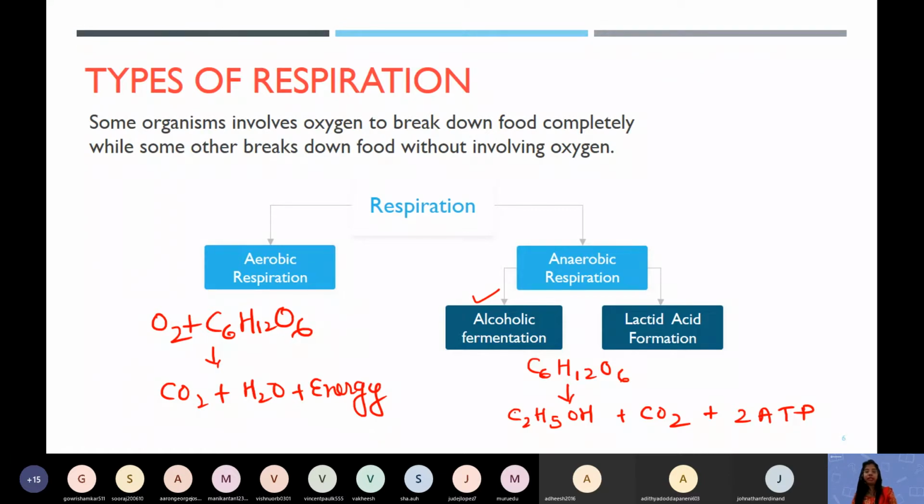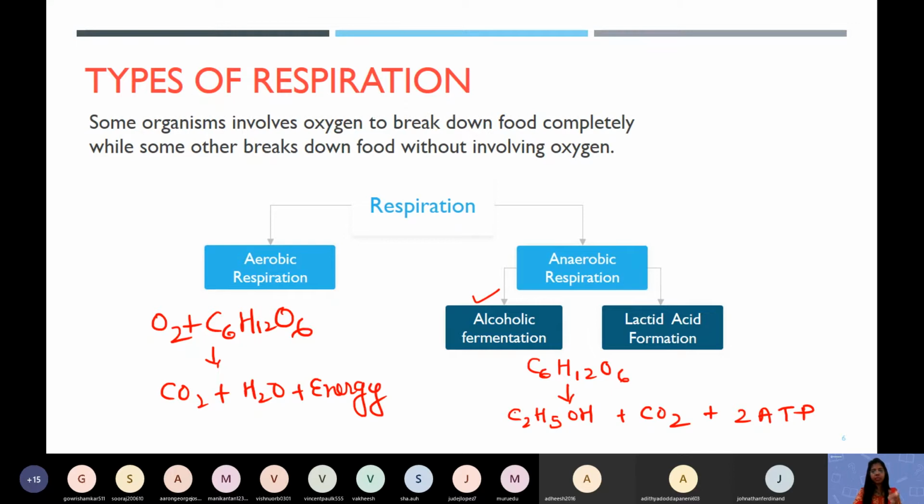Lactic acid formation has happened. When you're running, your muscle wants a lot of energy, but you are already taking enough oxygen through breathing. So what to do now? Your cell requires a lot of energy, so it will do anaerobic respiration and quickly form lactic acid. So anaerobic respiration also happens in human muscles.